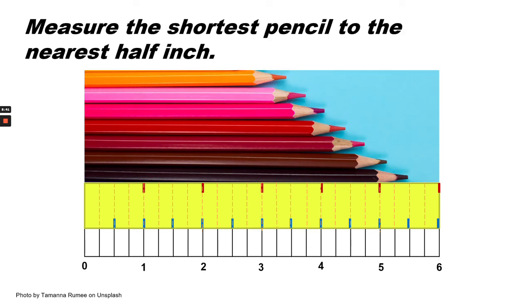Measure the shortest pencil to the nearest 1/2 inch. So the shortest pencil is this one on top, and it goes about here. So that measurement would be right in between 3 inches and 4 inches, so about 3 1/2 inches. Notice that it doesn't go all the way over to 1/2 inch, but it's pretty close, and the question is asking for the nearest 1/2 inch.